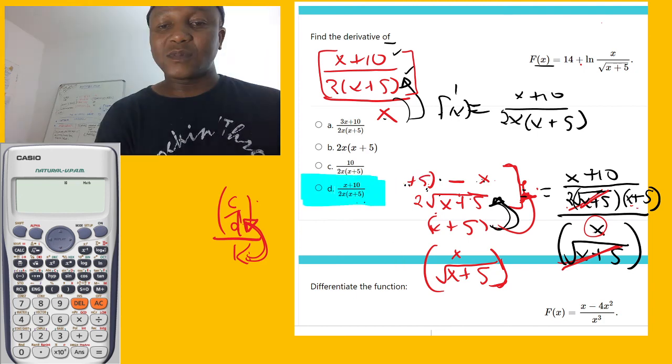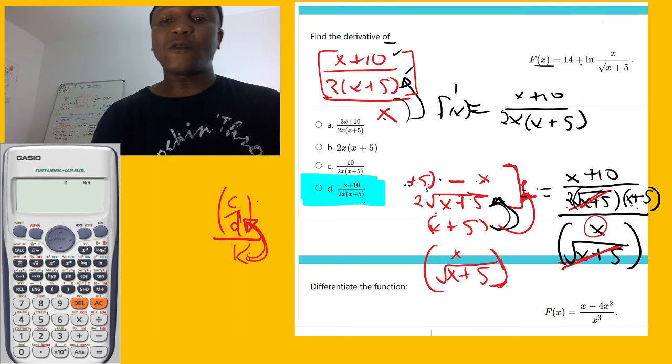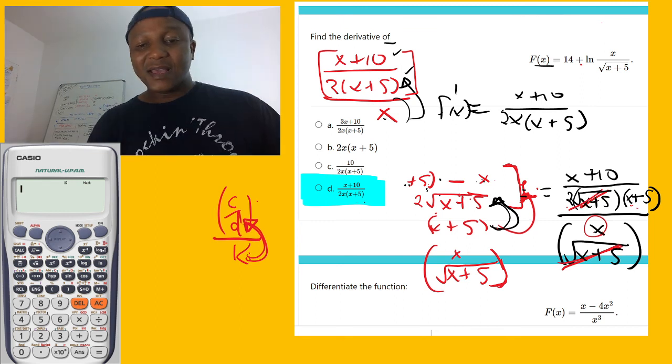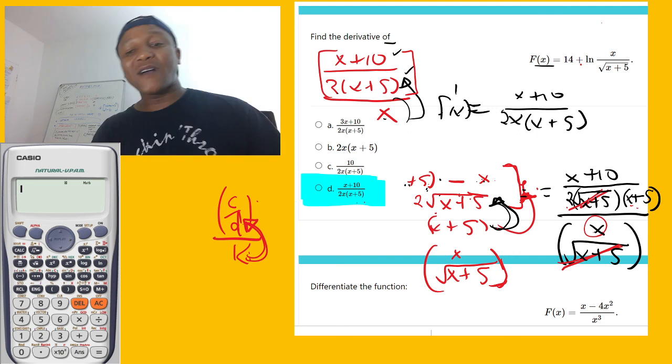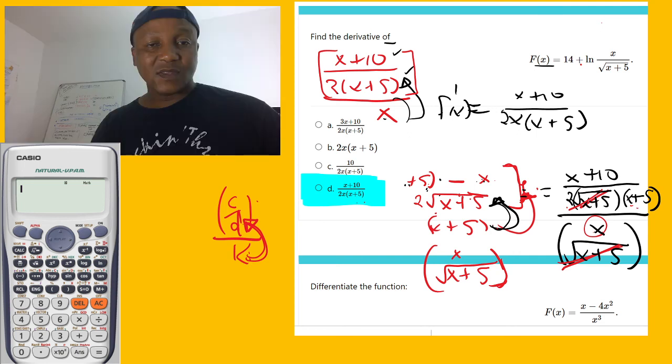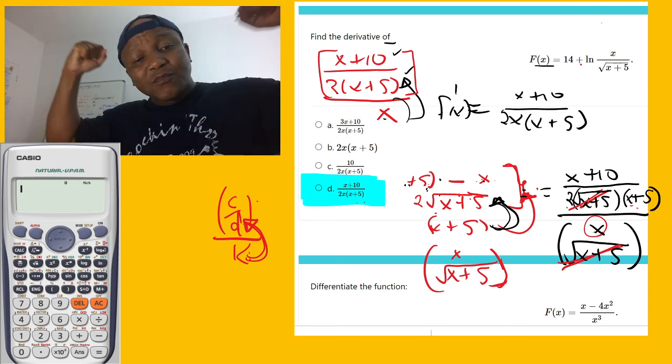This one here is going to be option number 4. That being said, there are a lot of things. I'm going to do this question again, but now at a fast pace. This is for the people who want to do it at a fast pace. I'm going to do it again at a fast pace.